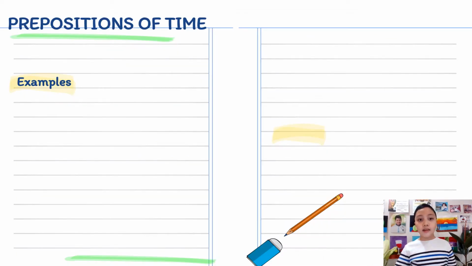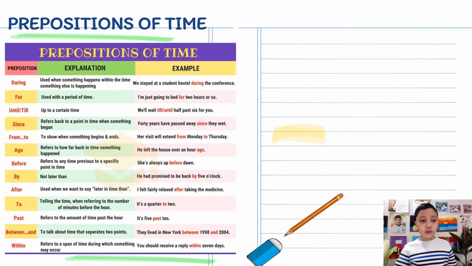It can also express a more general, extended period of time. Take a look at the list of prepositions in this table that are frequently used to demonstrate relationships in terms of time. During, used when something happens within the time something else is happening. For example, we stayed at the student hostel during the conference. You may pause the video so that you can read each example. In this area, I separated the prepositions in, on, and at, since these words can also be used as the prepositions of place, which I will be discussing in the succeeding slides.